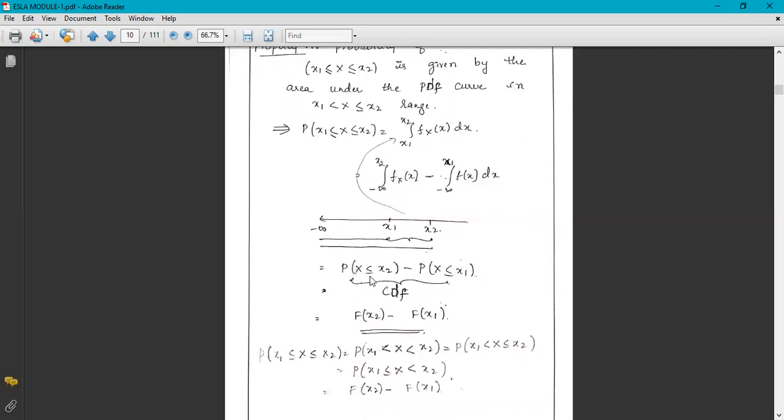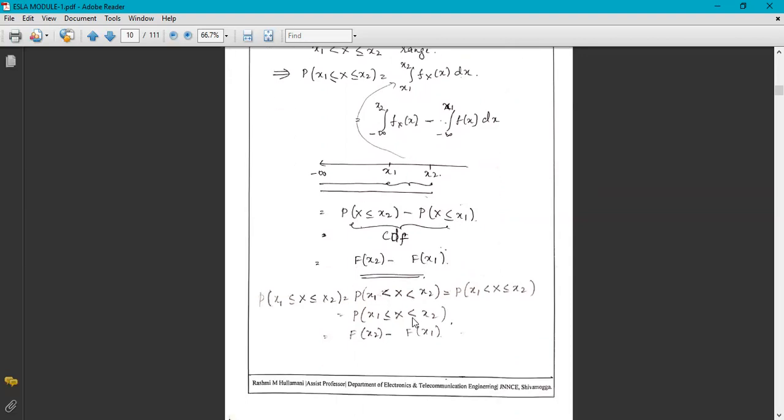The probability of x1 less than or equal to x less than or equal to x2 means the probability of x less than or equal to x2 minus the probability of x less than or equal to x1. We already know the relation between these. This is the CDF: the probability of x less than or equal to x2 is capital F_X(x2), minus the probability of x less than or equal to x1, which is capital F_X(x1).